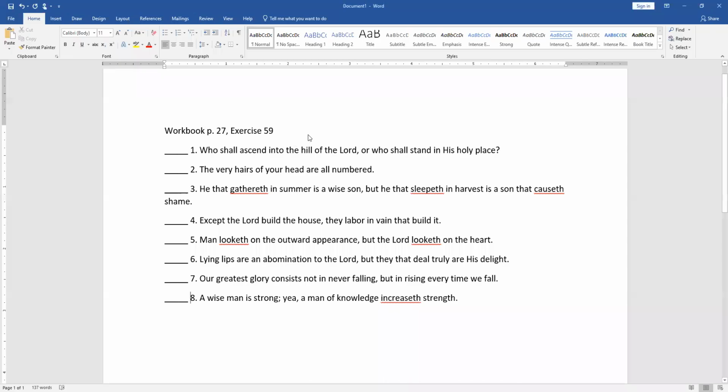So we need to review. We are going to have a quiz on sentence structure tomorrow. So we're going to review it in preparation for the quiz. So again, you have a simple sentence. That's just your basic single subject verb independent clause.